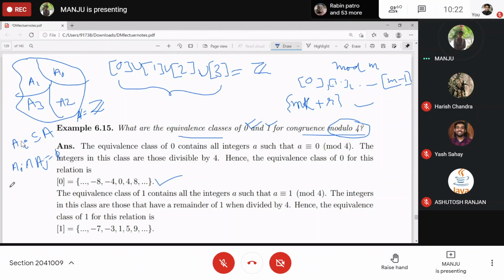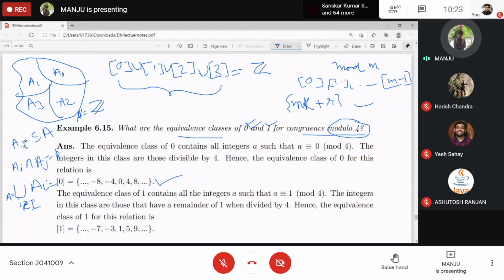And if you take the union of all these Ai, where i runs from 1 to n, or over an index set which can start with 0, 1, 2 and so on, you get A, which in this case is Z. The union of all the equivalence classes gives back A, and the intersection of any two subsets is empty.